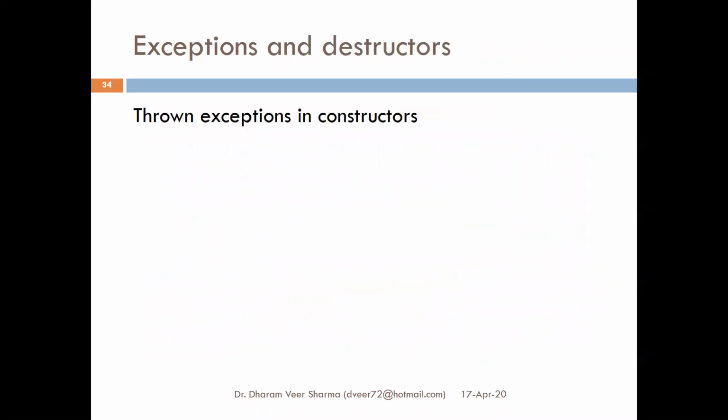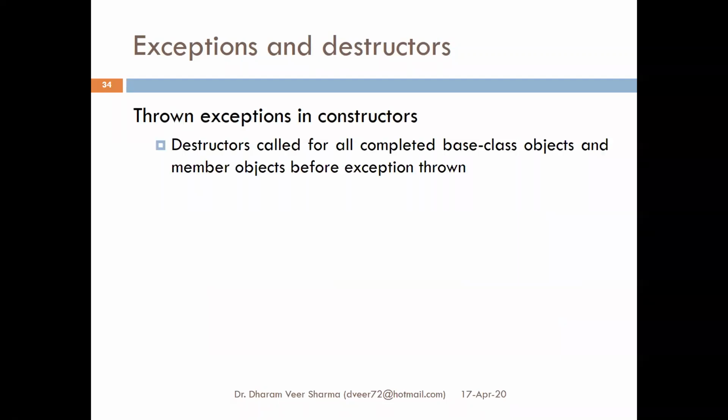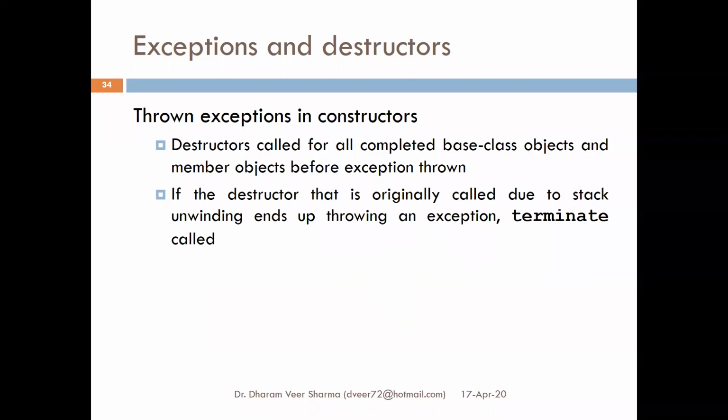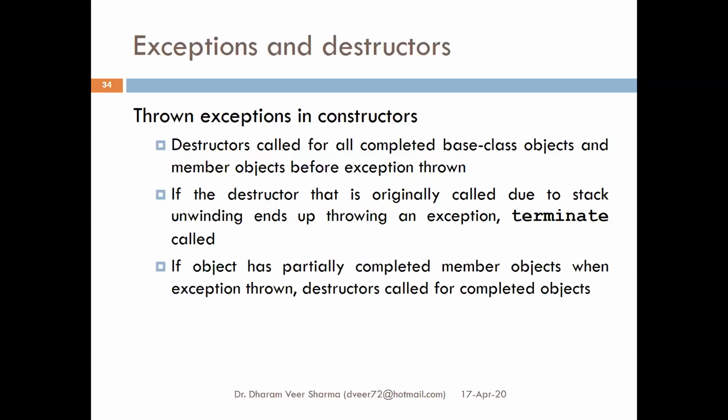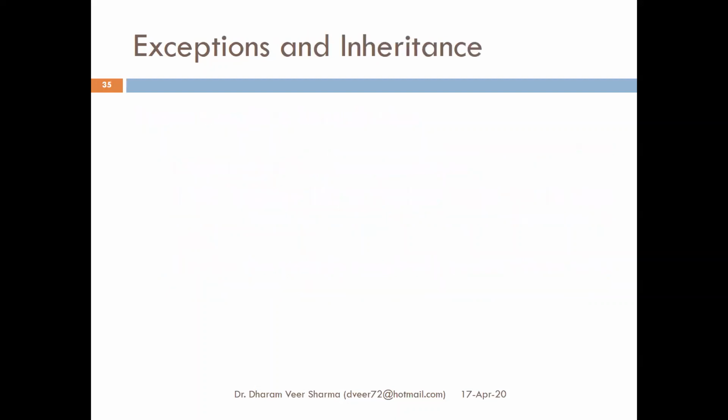So, exceptions and destructors. If exceptions are thrown in constructors, then the destructor is called for all completed base class objects. We have seen an example of it. If the destructor that is originally called due to stack unwinding ends up throwing an exception, then terminate is called. This is repetition. If an object has partially completed member objects and an exception is thrown, the destructor is called for the completed objects. Even if the object has been partially created, we assume it is completed, and then call the destructor accordingly.